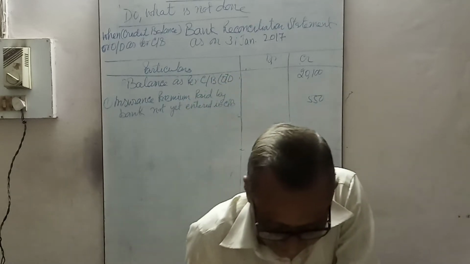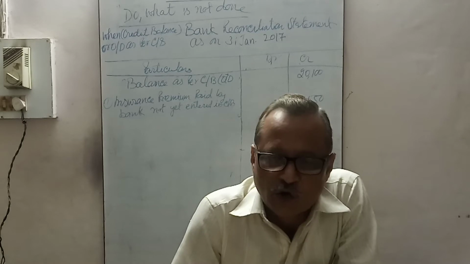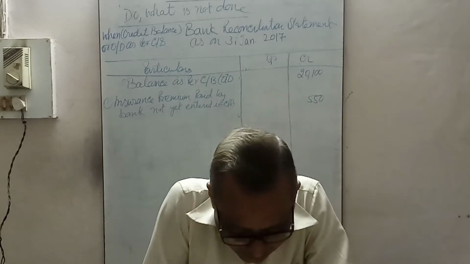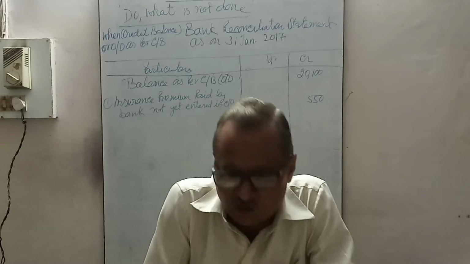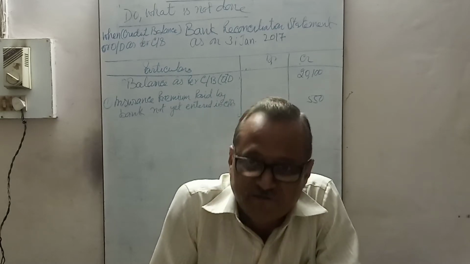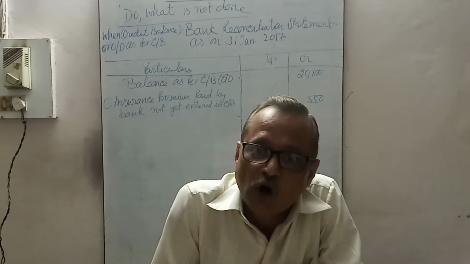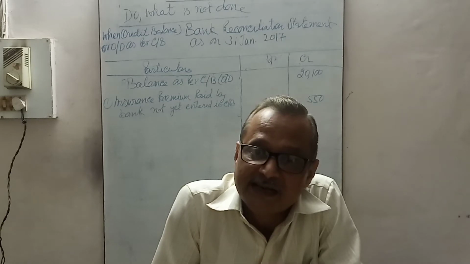Now second is checks. Checks of rupees 25,000 were issued during January, but checks for only 18,500 were presented for payment. Then see how much check was not presented up to 31st January.